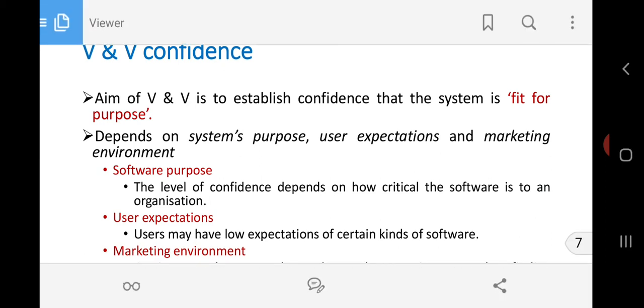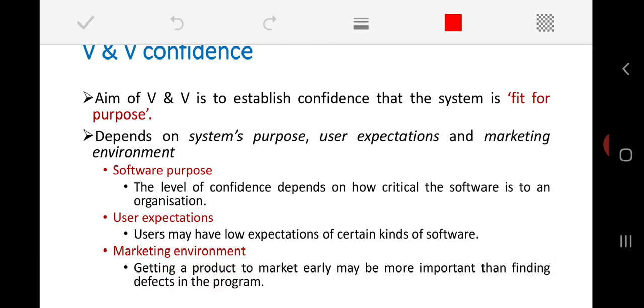So ultimately, I need to assure that the software I have developed is fit for the purpose. It means the purpose for which we have developed that particular software, it has to fulfill all those expectations, or the requirements. Is it clear? But this kind of confidence level always depends on three important things. One is the software purpose, the second is the user expectation, and the third is the marketing environment.